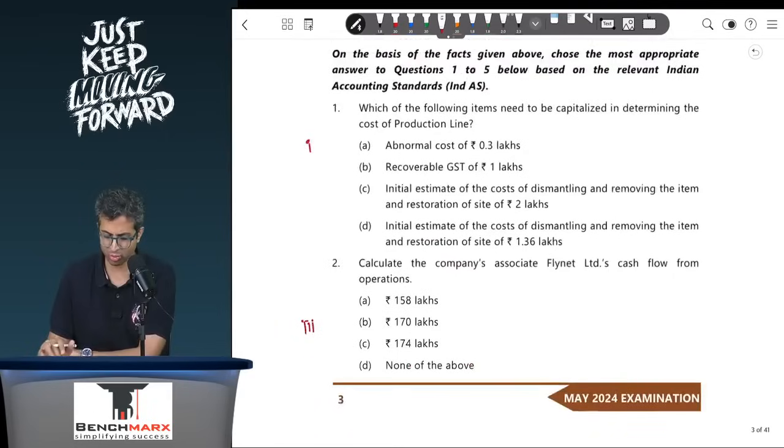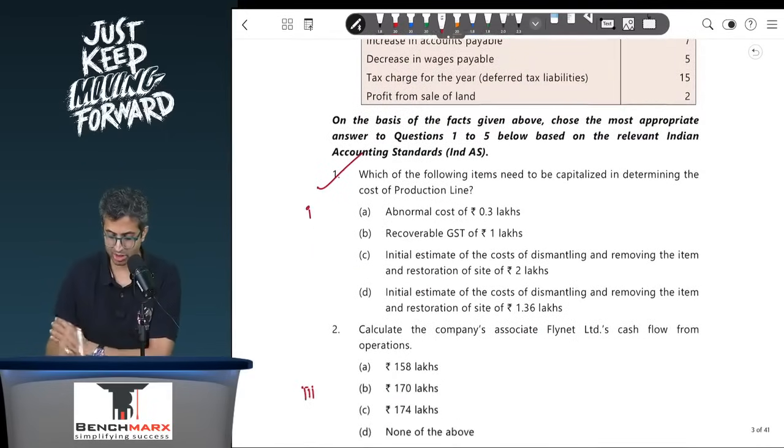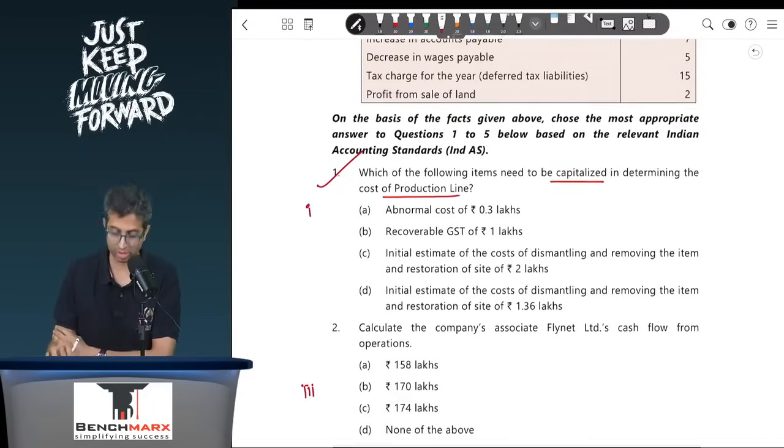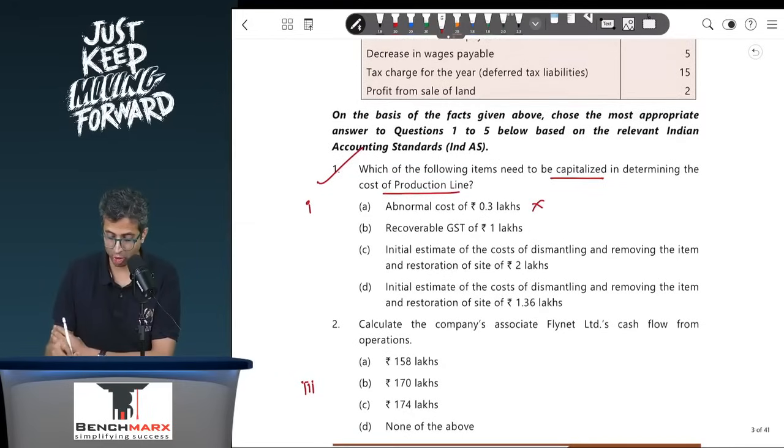So considering that, we have kind of tried to take a few things. So let us see what the MCQs are. The first question says, which of the following need to be capitalized in determining the cost of the production line? Abnormal cost, no. Recoverable GST, no. Initial estimate of cost of dismantling and removing the item of 2 lakhs. Well, ideally, site restoration should be added, but not at 2 lakhs, but at present value. So point D says this should be included at 1.36, and hence the answer is D.